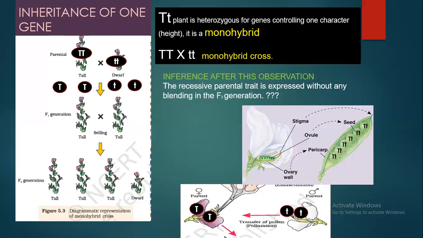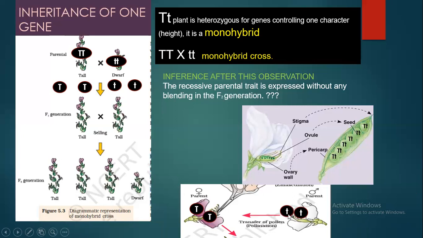How was that possible? That was possible because the alleles which were present in the parent segregate or separate during gamete formation like this. Likewise for this parent also, the alleles will separate themselves, and after that, any of the gametes can fuse with any of the gametes of the other parent.